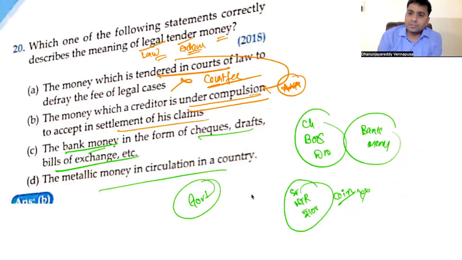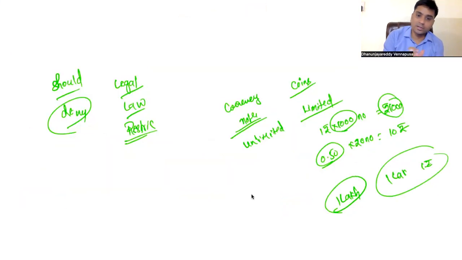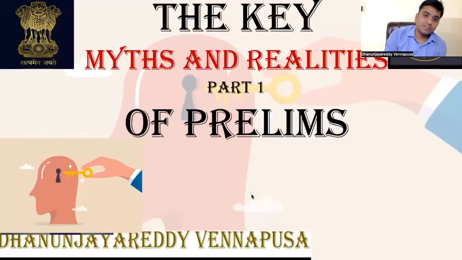So always remember this. Legal means law. Law means there will be a compulsion under law. So this is the answer. Remember this. The other options are these things. Right guys, this is the thing.